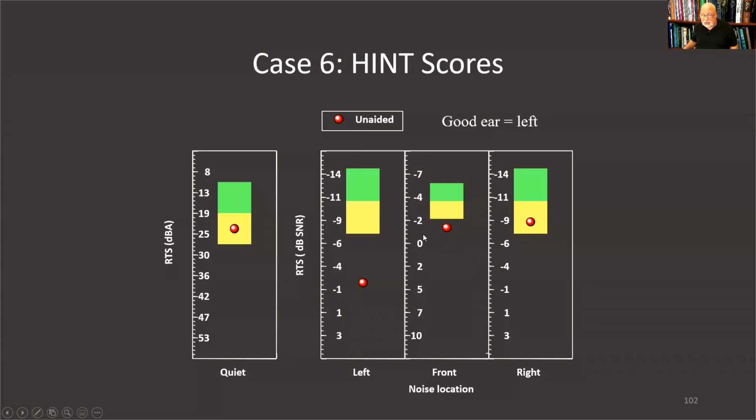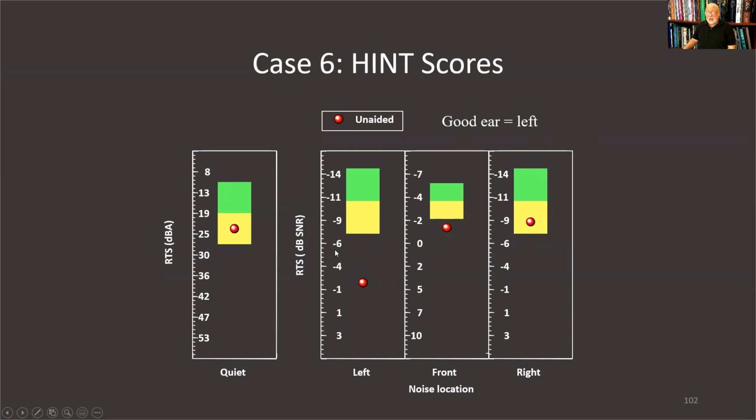And look at these test results. So the good ear is the left ear. When the noise goes to the left ear, look at the score. It's very, very poor. It's well below normal limits. But when the noise is going towards the right ear, which is the bad ear, you have that thing called the head shadow effect, which is blocking some of the noise getting to the good ear, which is the left ear. And the ability to understand speech and noise is actually within normal limits. And then when the noise is in the front, the score is still below normal limits. Look at the quiet score with no background noise. The score is within normal limits.